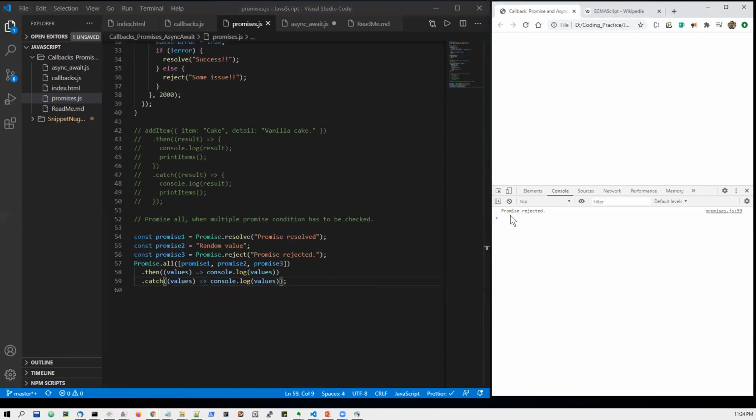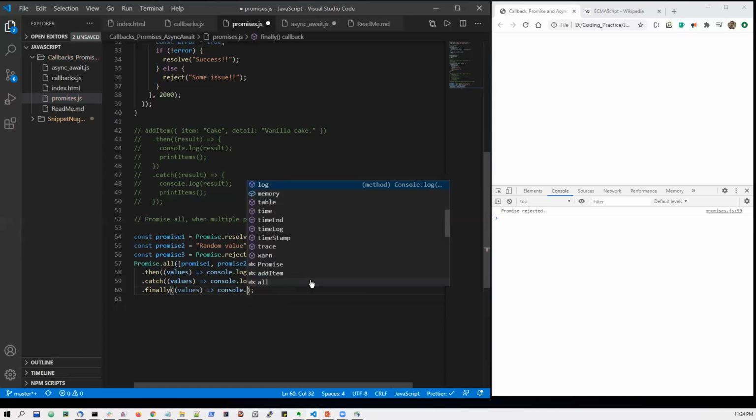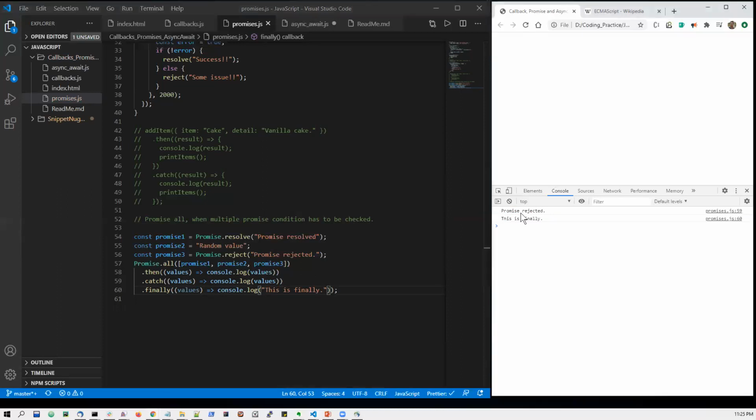You see this is "promise rejected". Let us just test finally also, with console.log of the values. This is finally. You see, along with the promise rejected, the finally is also executed.